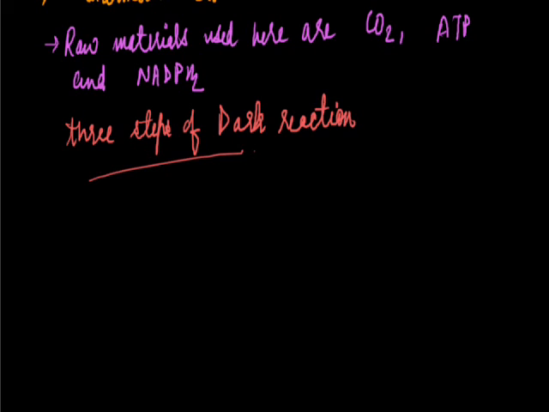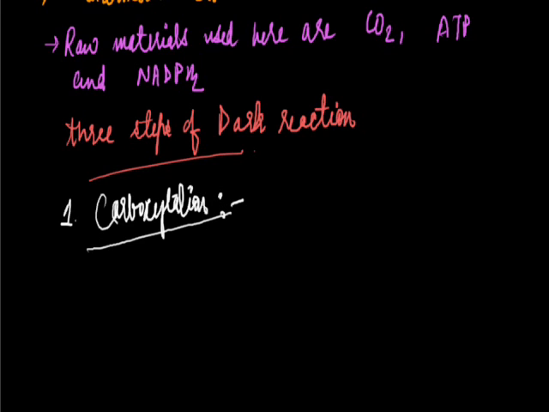So the first step is carboxylation. As I told you, we are taking CO2 as a raw material for the dark reaction to start.